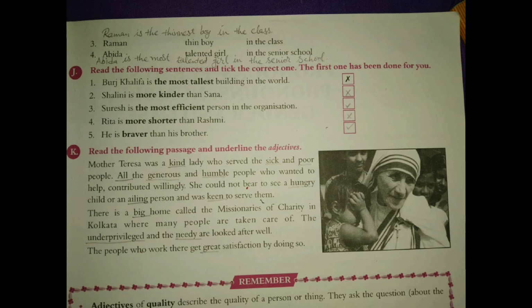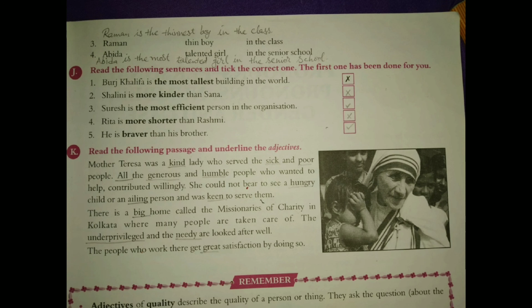Question number J. Read the following sentences and tick the correct one. The first one has been done for you. Number 1. Burj Khalifa is the most tallest building in the world. It is wrong because we cannot use most and tallest together. 2. Shalini is more kinder than Sana. Wrong. Same reason. Third. Suresh is the most efficient person in the organization. Correct. 4. Rita is more shorter than Rashmi. Wrong. 5. He is braver than his brother. Right.